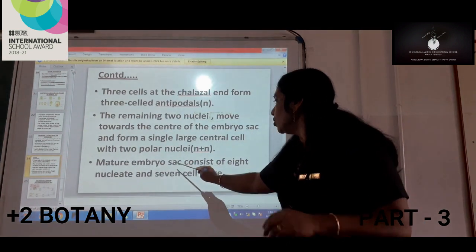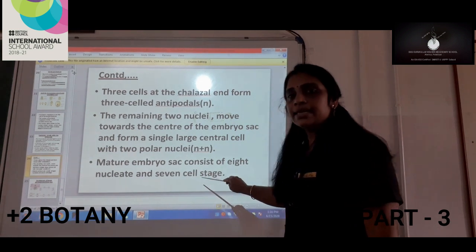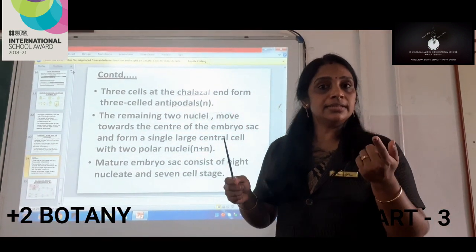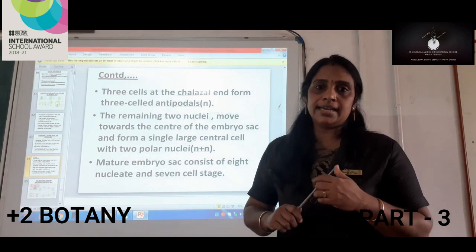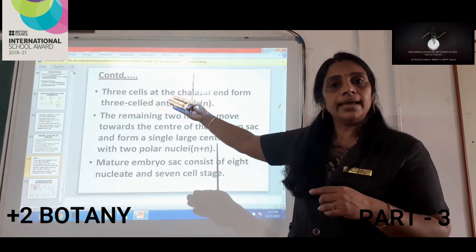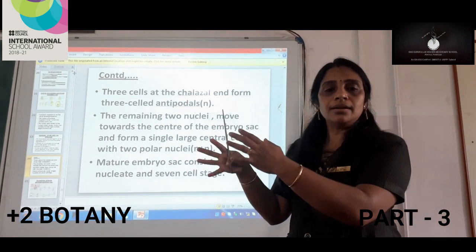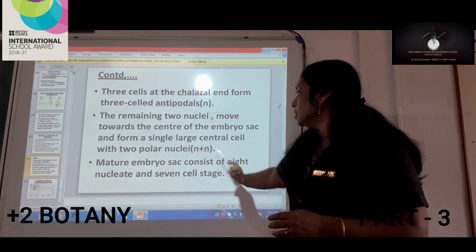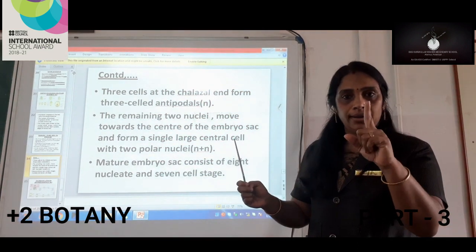So the mature embryo sac consists of 8 nuclei and 7 cells. 7 cells will be present there, but in the 7 cells we can see 8 nuclei. That means at the micropylar end 3, at the chalazal end 3, and in the central part of the embryo sac 2 nuclei will be there, but the cell will be 1.